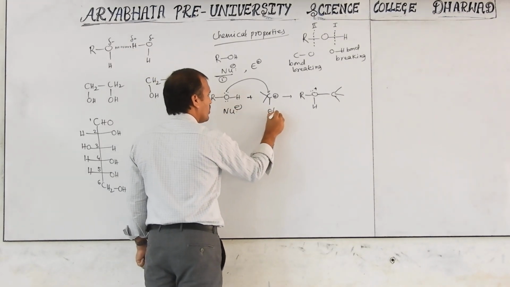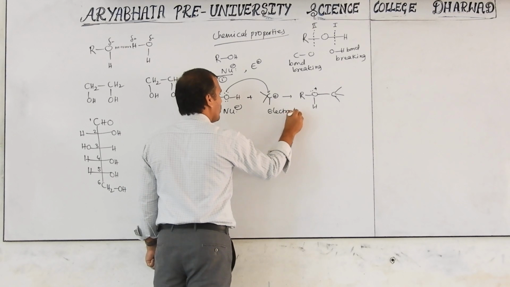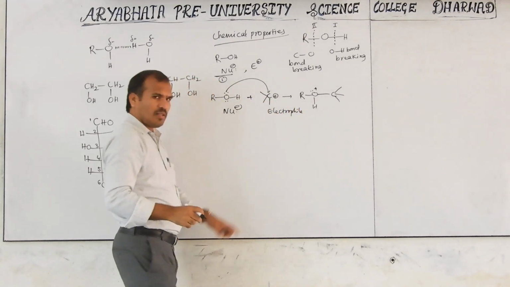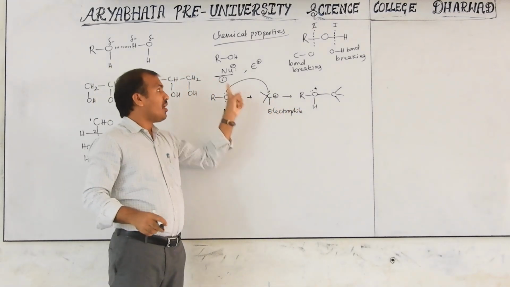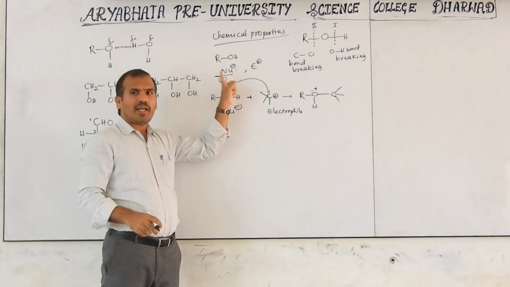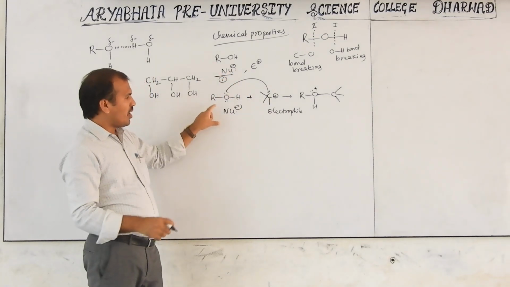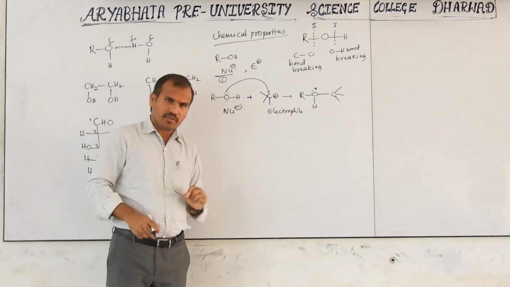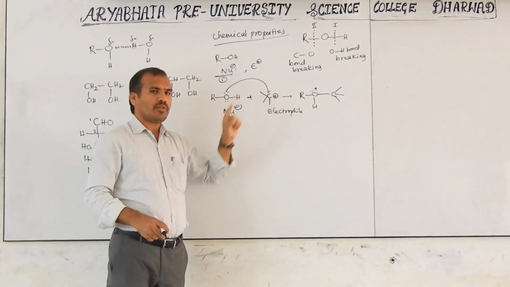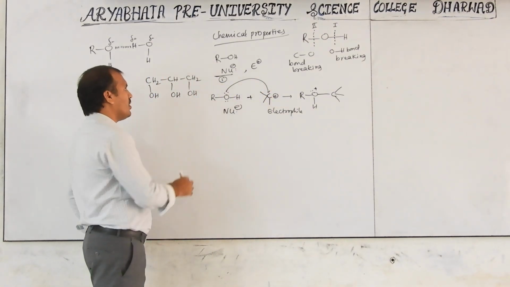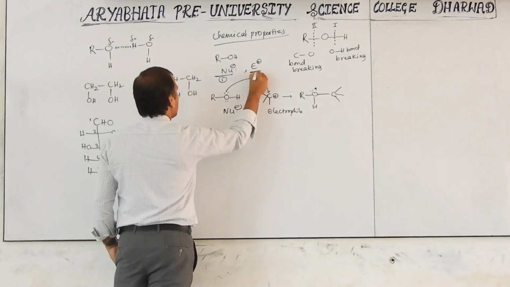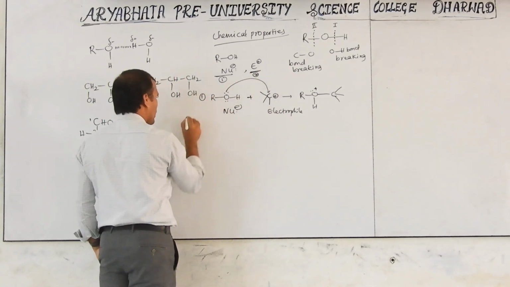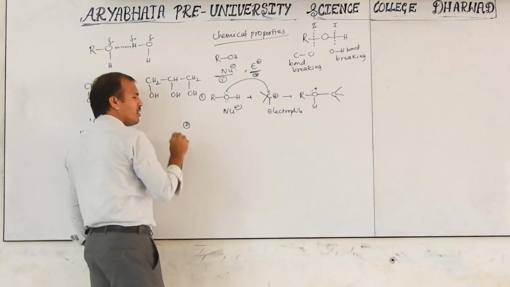So now in this case, this is a nucleophile. Here this is the electrophile. This is not alcohol, this is any electron deficient species. But alcohol acts as both nucleophile as well as electrophile. So how does it act as a nucleophile? This is a reaction, because the lone pair is donated to any other electron deficient species. This is the first reaction, and now the second reaction.